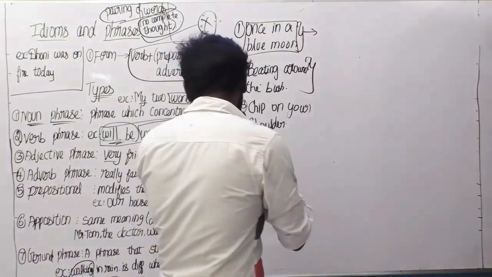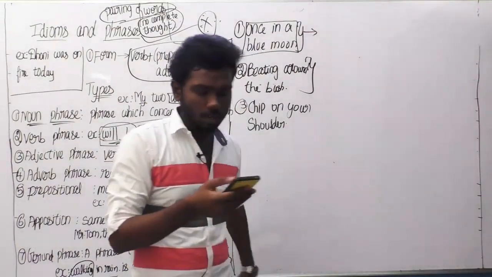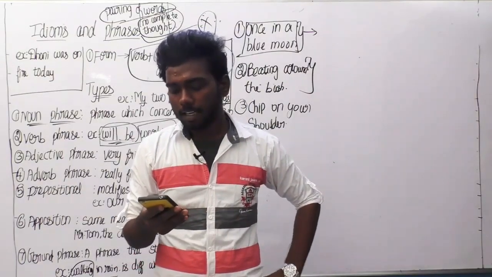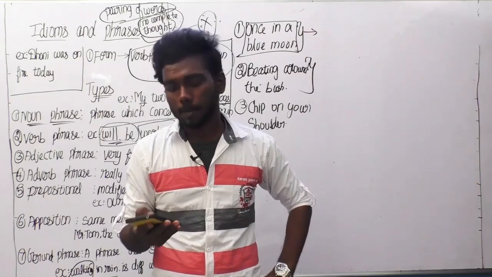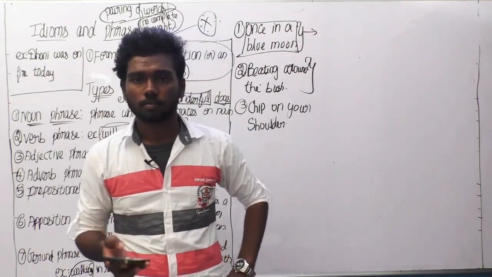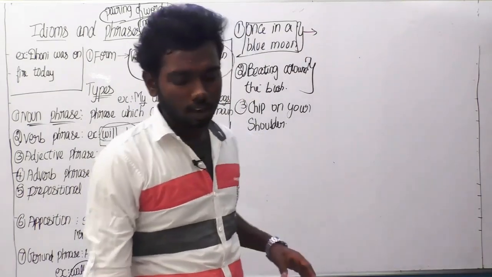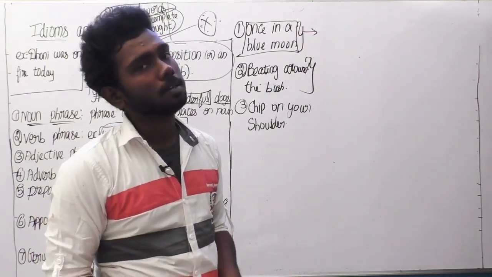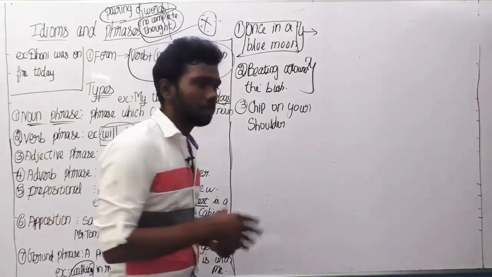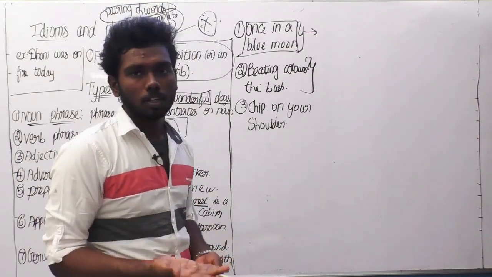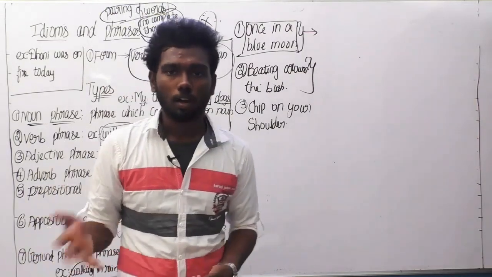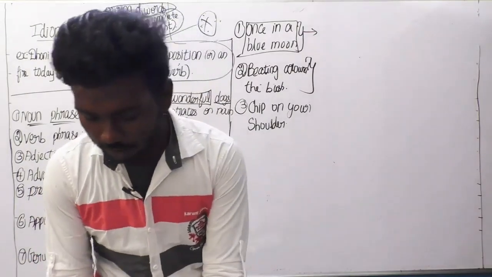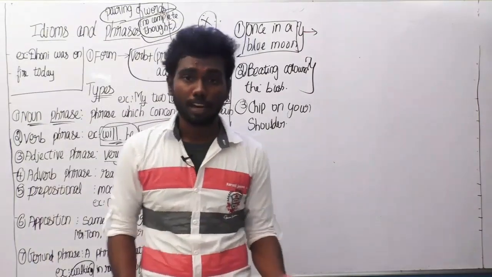The fourth idiom will be cry over spilt milk. It means complaining about a loss or failure from the past. Generally, think of this sentence: cry over spilt milk means the milk is already spilt, so there is no point in crying after that. That is the meaning there. So, complaining about a loss or failure from the past.